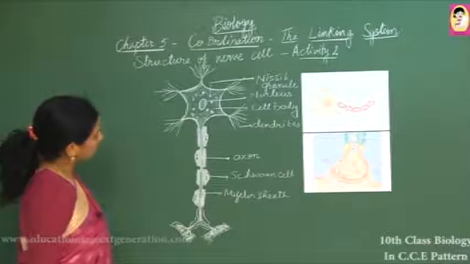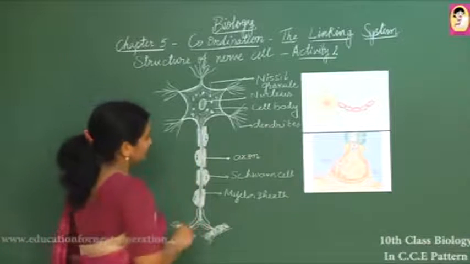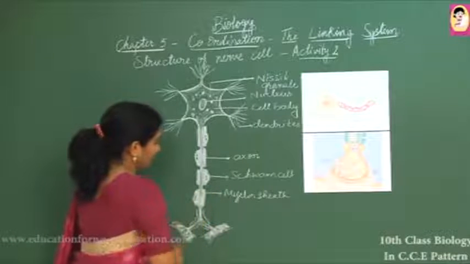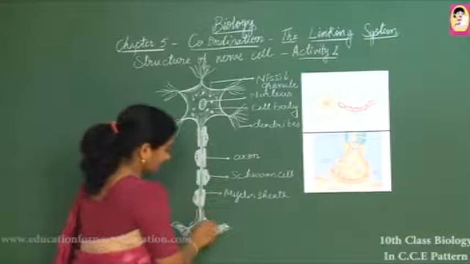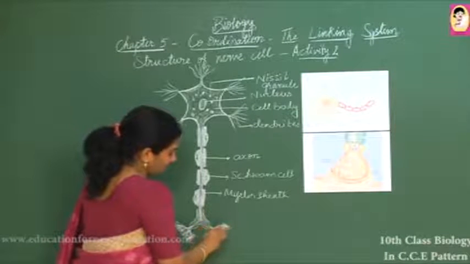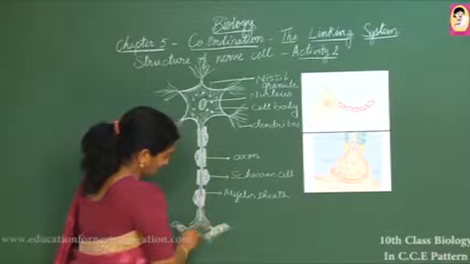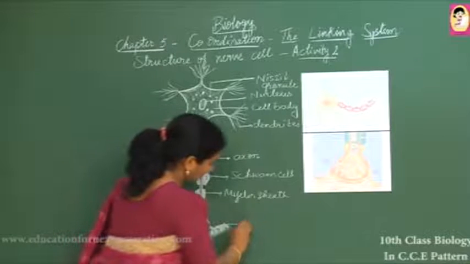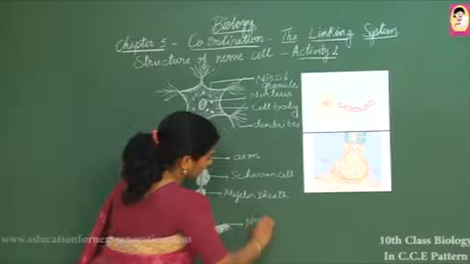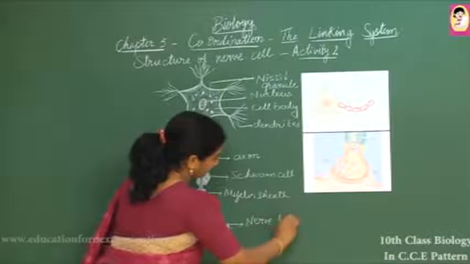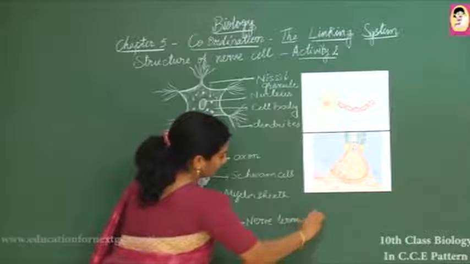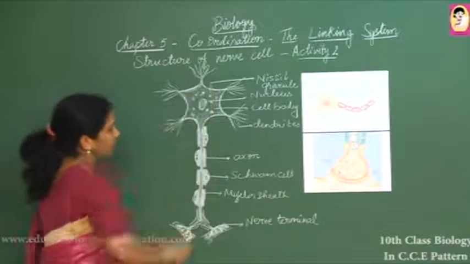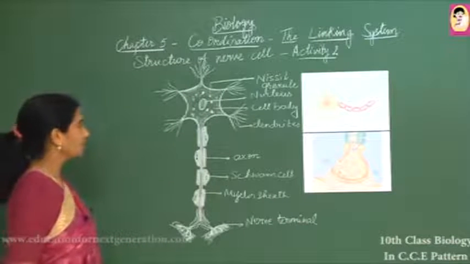So in our nerve cells we have myelinated and non-myelinated axons, that is, those with outer sheaths and those without. The ending of these axons is connected to the muscles or another axon, and this is called the nerve terminal. This is the entire part of that neuron.